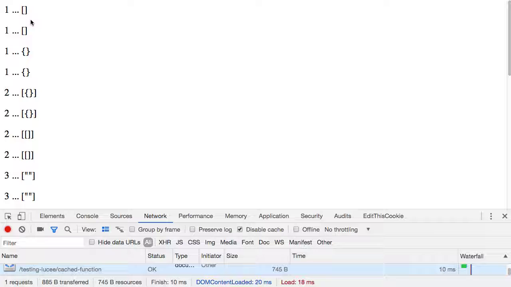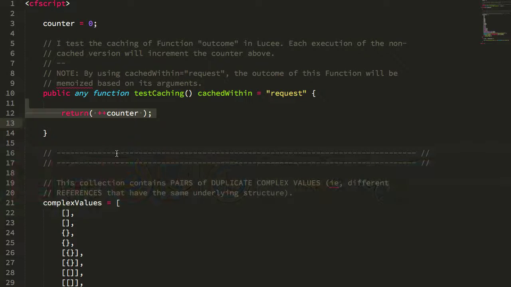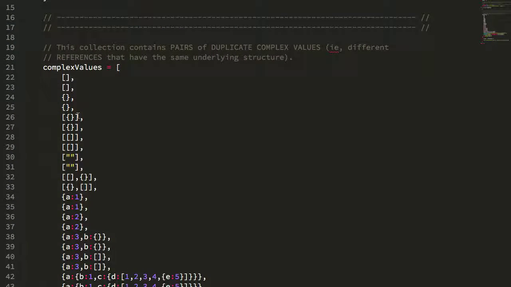Okay, so what we can see here immediately is that we have some duplicate numbers, 1, 2, 3, which means that some degree of caching is taking place. So before we even dig in deeper, what that means is that the uniqueness of input arguments for the cachedWithin memoization is not based solely on object reference, like it might be in a different programming context.